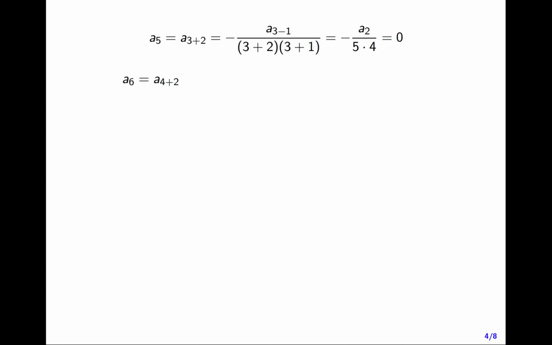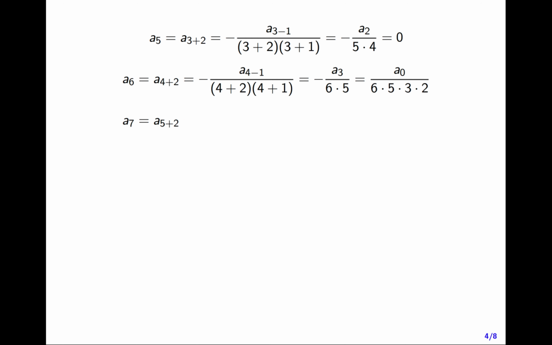a6 is a4 plus 2, which is minus a4 minus 1 over 4 plus 2 times 4 plus 1. That's minus a3 over 6 times 5. That is a0 over 6 times 5 times 3 times 2, using the formula for a3.